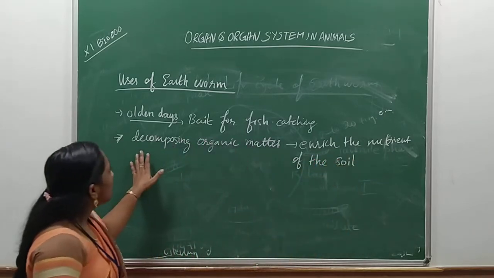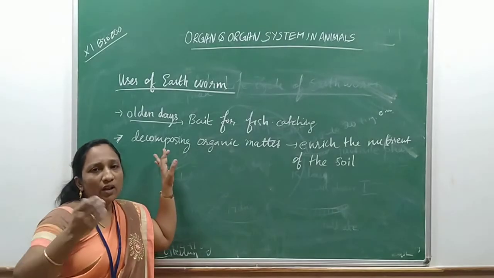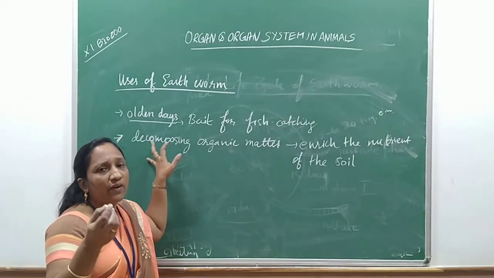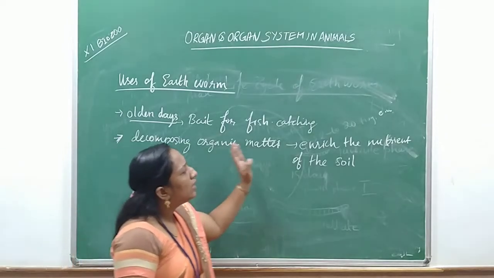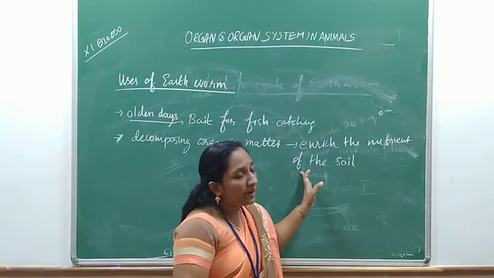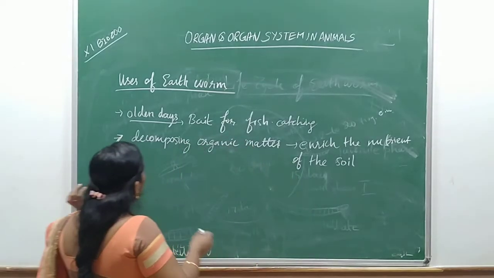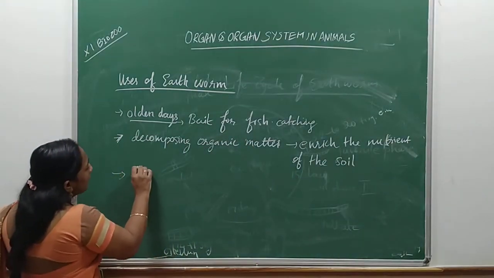It will decay the organic matter, that is fallen leaves, papers and coconut fibers like this, and change it into enriched nutrients for the soil, and it increases the porosity.